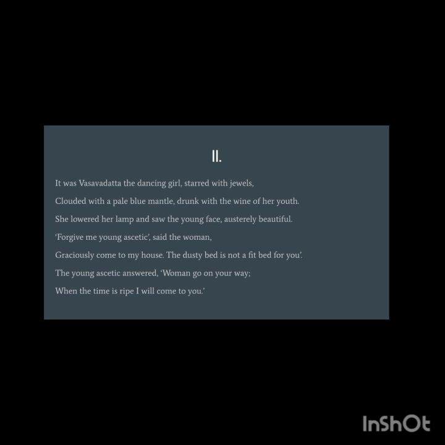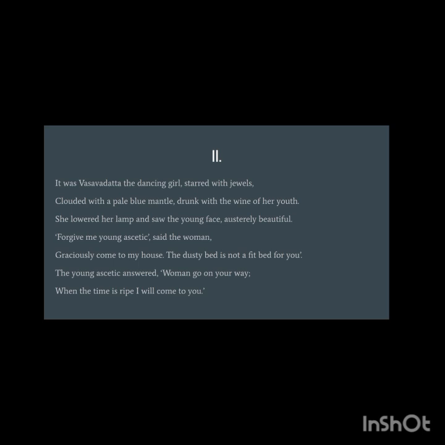Graciously come to my house. The dusty earth is not a fit bed for you. Graciously is kindly. So she invites him: okay, you come to my house, we'll have a good time there. And the dusty earth is not a fit bed for you. So she invites the monk, she for whom the people were mad. She herself is inviting a monk. So you see how beautiful the monk might be.